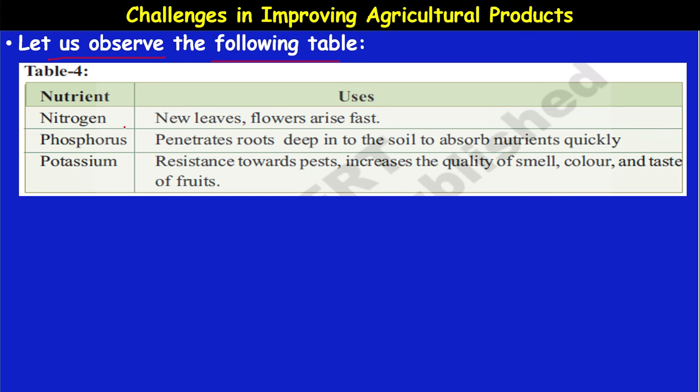So nitrogen, its requirement is for the formation of new leaves, new flowers, and the growth of the flowers depends upon the nitrogen availability. Phosphorus, it penetrates roots deep into the soil to absorb the nutrients quickly. Growth of roots depends upon the phosphorus availability. Then potassium: the resistance towards the pests, pest resistance, increase in the quantity of smell, color and the taste of the fruits depends upon the availability of potassium.